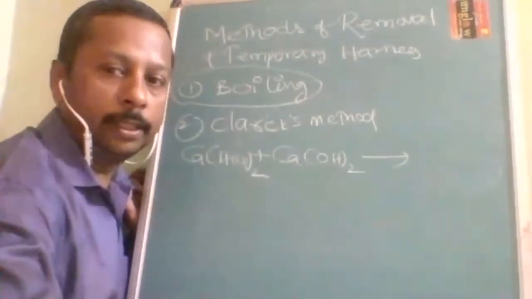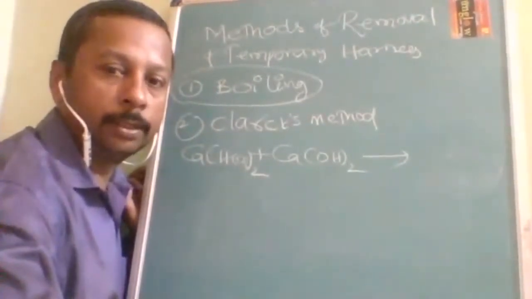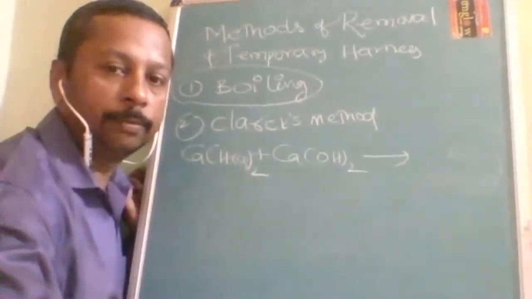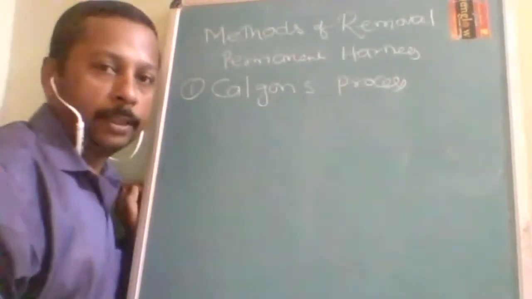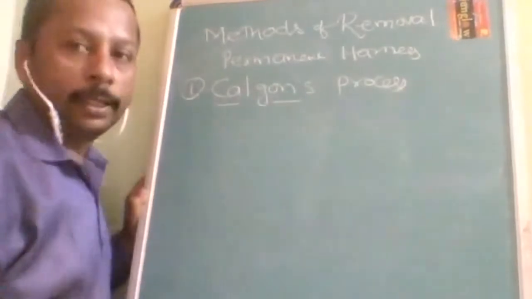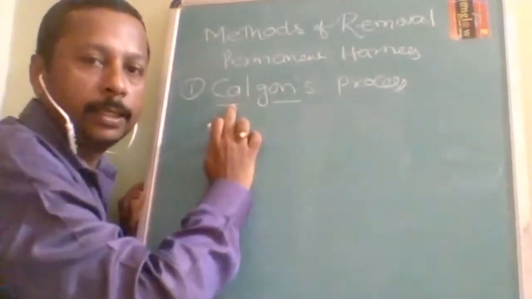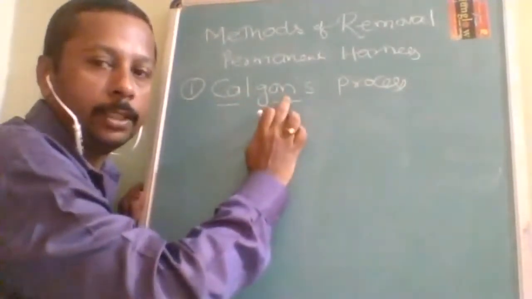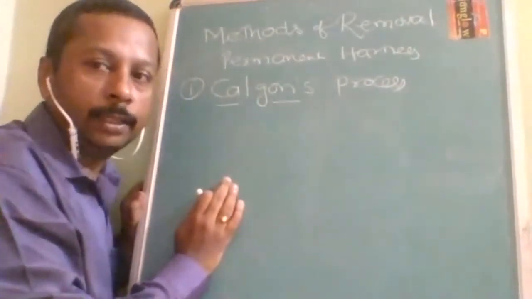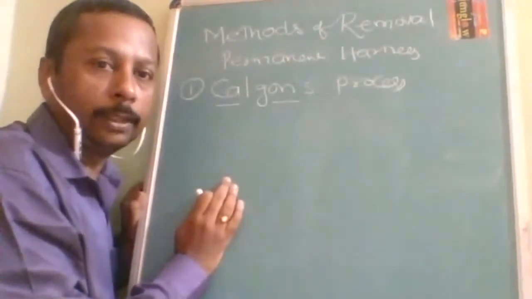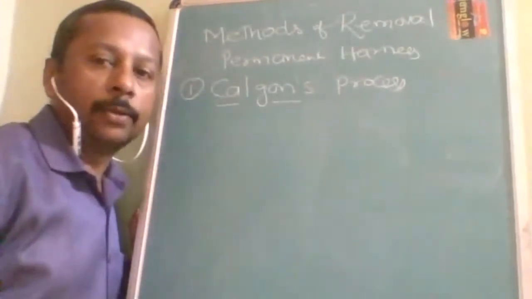Now let us see some methods to remove permanent hardness. Listen carefully. The Calgon process is one of the most important methods. Calgon is short for calcium gone: Cal means calcium, gon means gone. That means this method is meant for removing the calcium ions. So that's why this method is called the Calgon process.